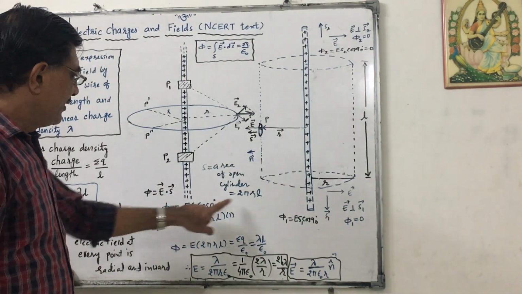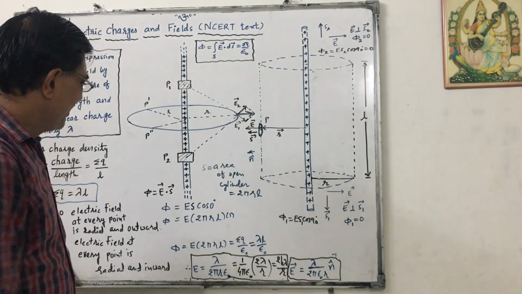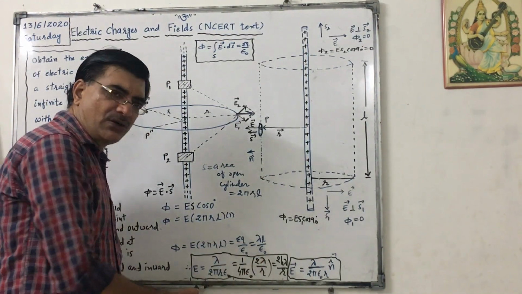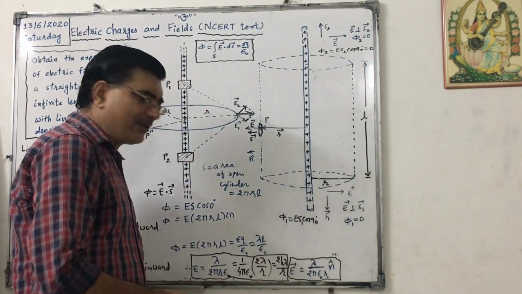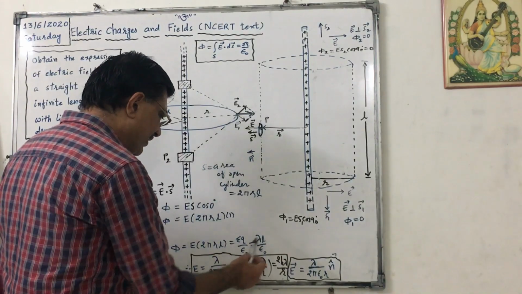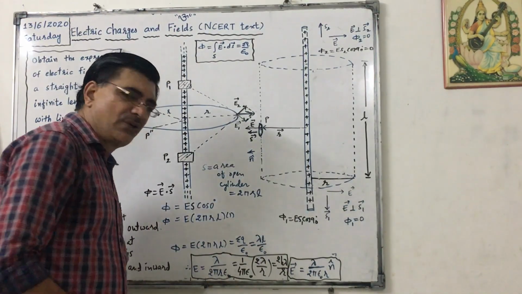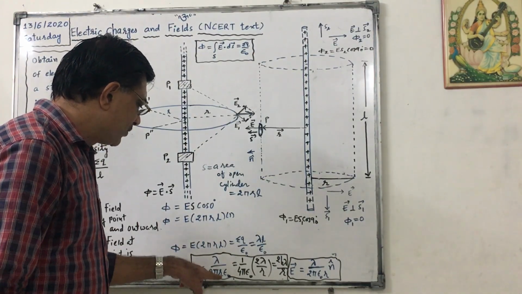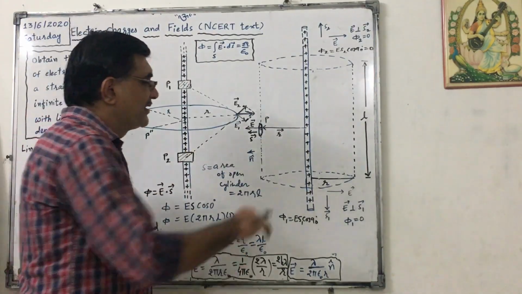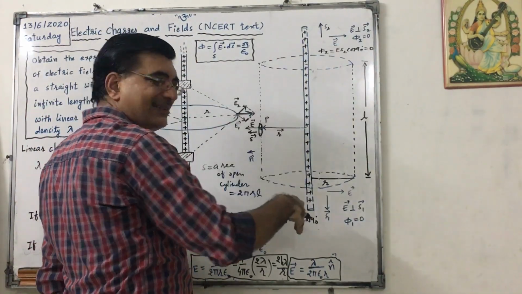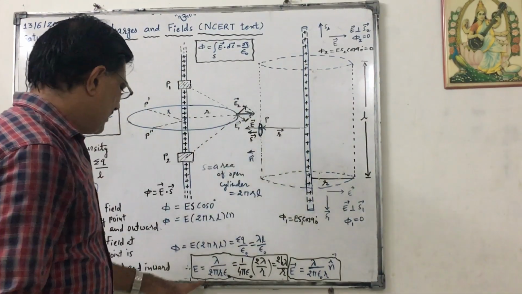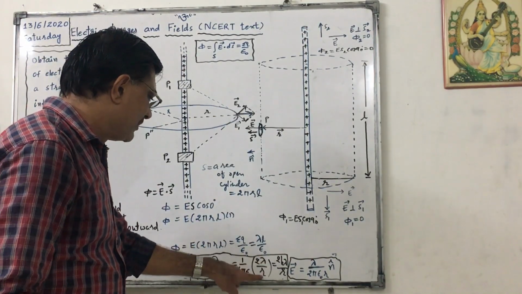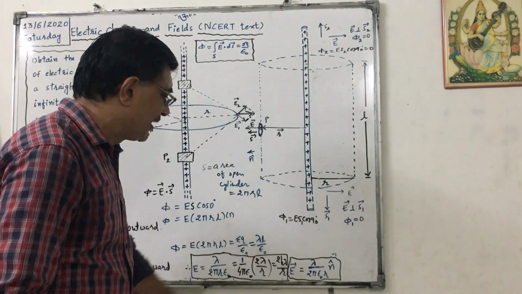Okay, so E into 2 pi RL into 1. So phi equals E into 2 pi RL, and that will be equal to sigma q upon epsilon naught, but sigma q is lambda L, we just derived. So lambda L upon epsilon naught, so L and L will cancel, so E will be equal to lambda upon 2 pi R epsilon naught. This formula shows that it depends on distance r, that is, distance perpendicular to the length. Now if I multiply and divide this by 2, it will become 1 upon 4 pi epsilon naught into 2 lambda by r, but this is k, so it can be written as 2k lambda upon r.